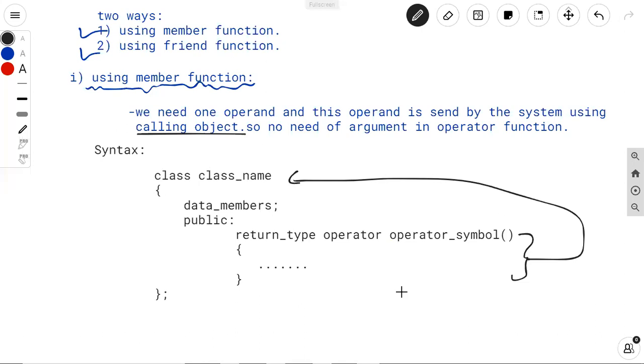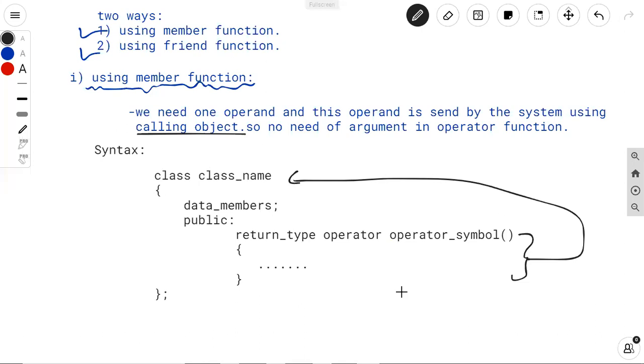So it may be defined outside of the class also. It's as per the requirement. The syntax is same in this case as we discussed while defining a member function outside of the class. As we know how to define a member function outside of the class using scope resolution operator, similarly we can define the operator function outside of the class using scope resolution operator.